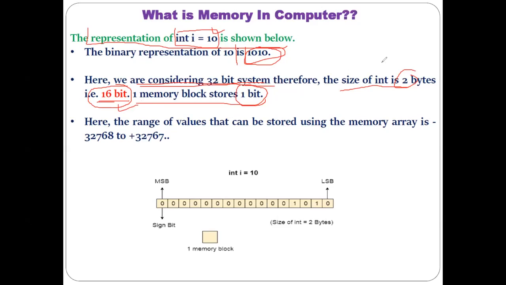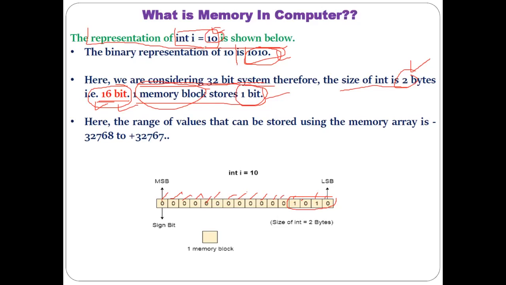Why the 16 bits? Because int has the size of 2 bytes. Understood? 2 bytes equal to 16 bits, and each memory block stores how many bits? 1 bit. That is the reason 16 memory locations are required, like 1, 2, 3, 4, 5, 6, 7, 8, 9, 10, 11, 12, 13, 14, 15, and 16. And you can see the last 4 memory locations are storing the 1010. That is the representation of this 10.